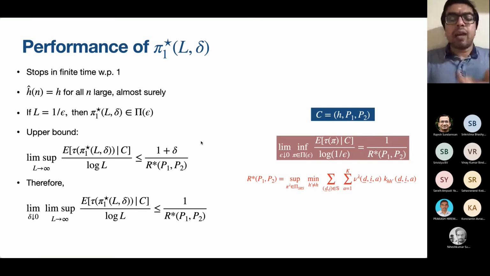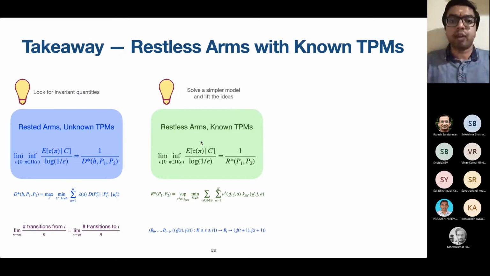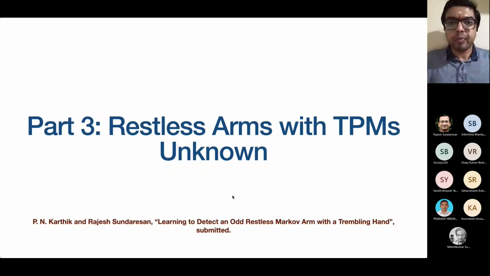The key ideas are the same. The important fact in the restless setting was to recognize that there was a lift which was required. Instead of looking at each of the arms separately, we had to look at all the arms together. That lift was important, and that lift came because we were looking at invariant quantities. In this case, the invariant quantities are transitions on each of the arms. In this case, the invariant quantity was the DI pairs. So that is what we wanted to attack.